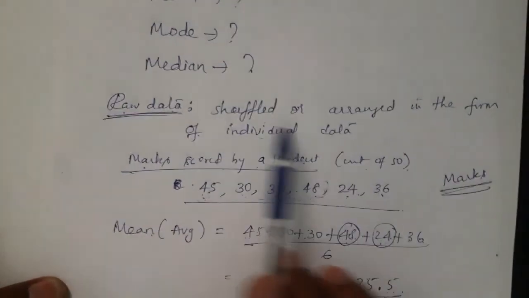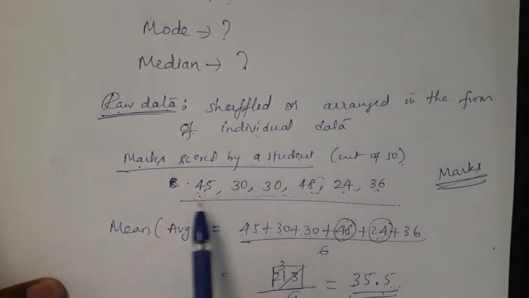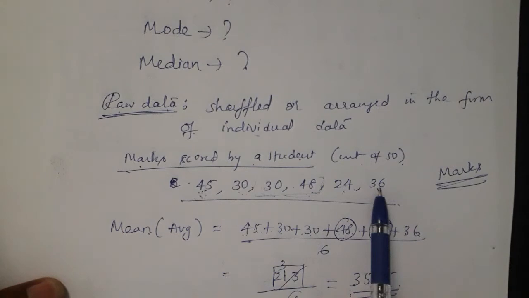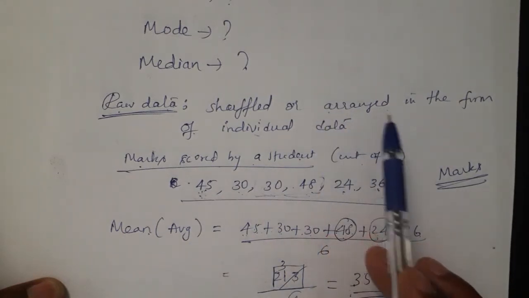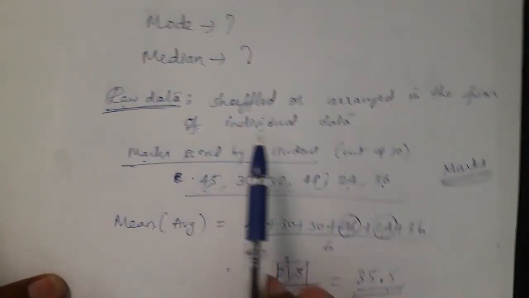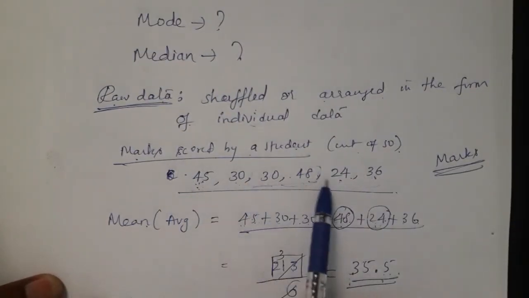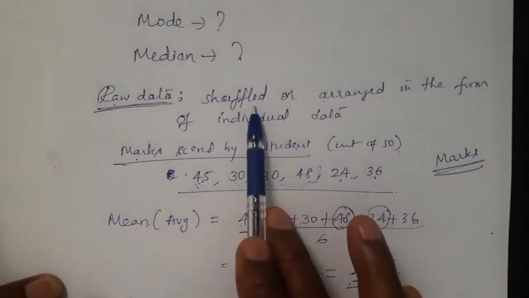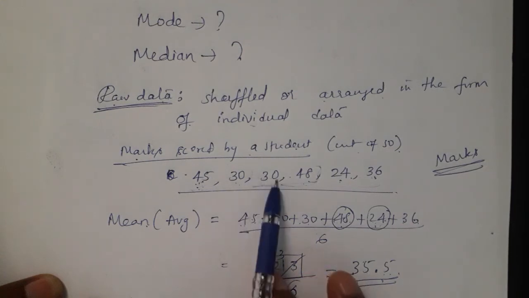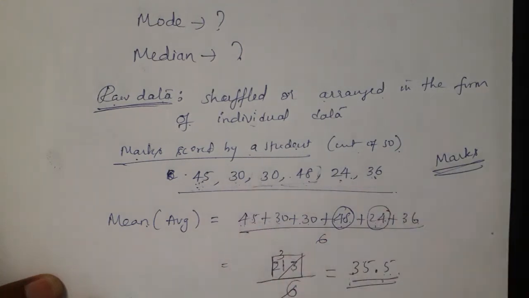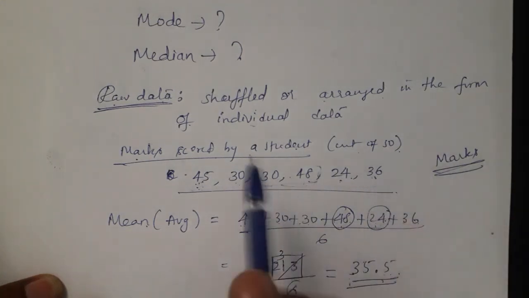Remember, in raw data the values are just shuffled. Sometimes it can be in arranged form also. In raw data the values are arranged or shuffled in the form of individual values. Remember, here they are not grouping. You see, 30 occurred twice, still they have written 30 separately. So this is only called raw data.